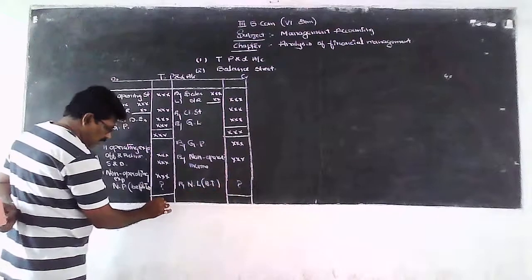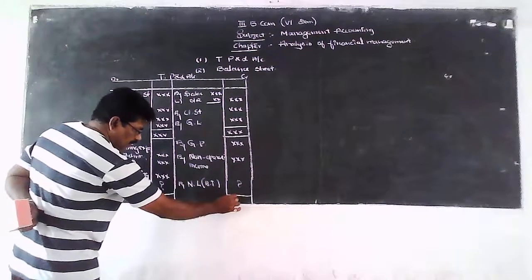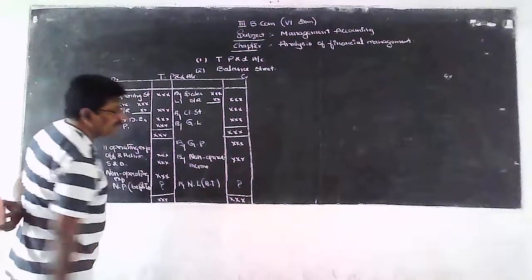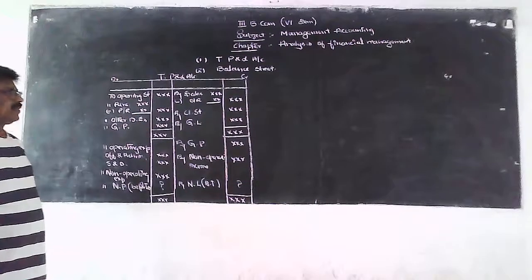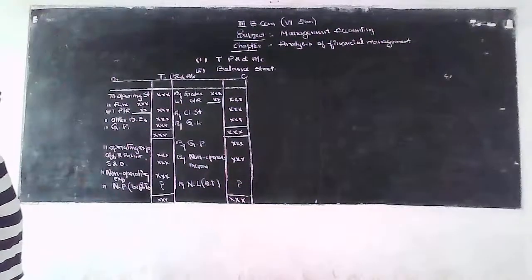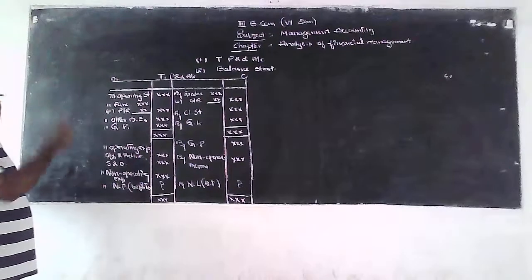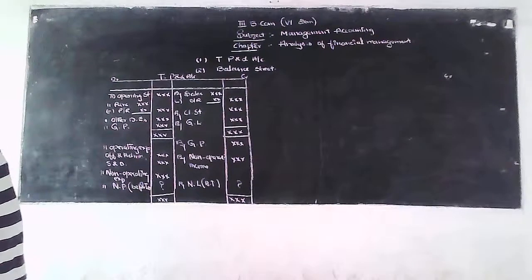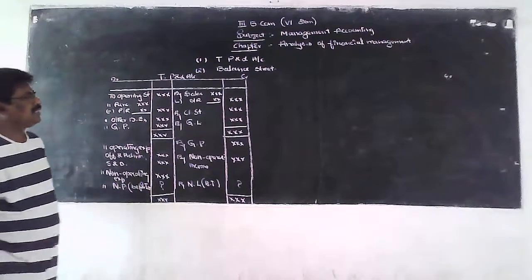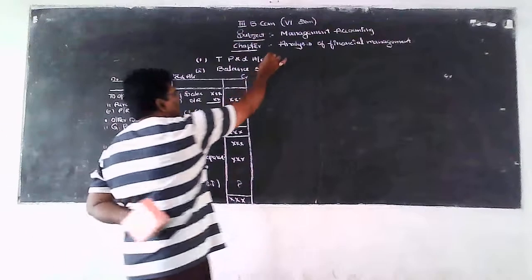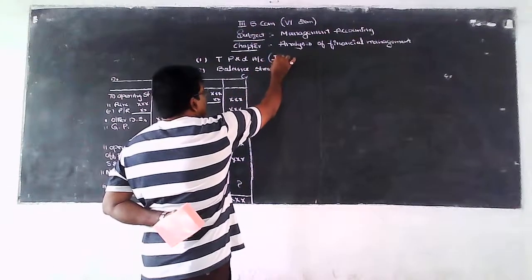So this is the mode of preparation of the trading account and profit and loss account. The financial statement of trading and profit and loss account is also known as the income statement.